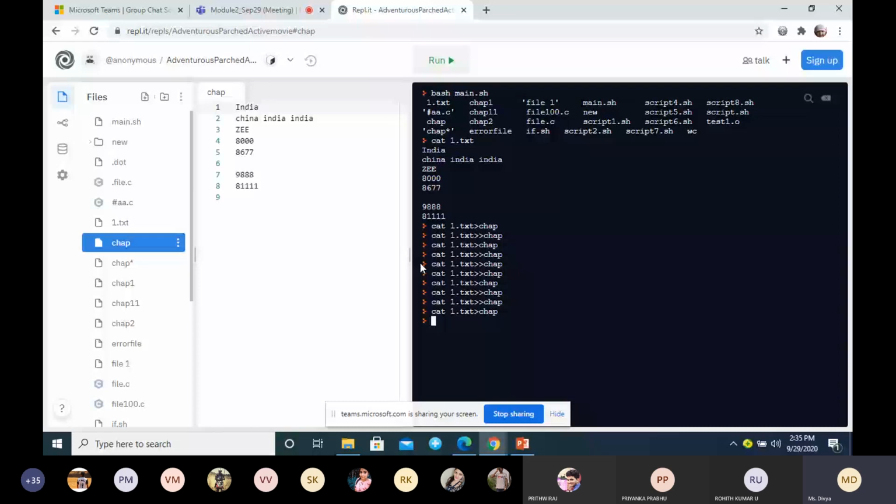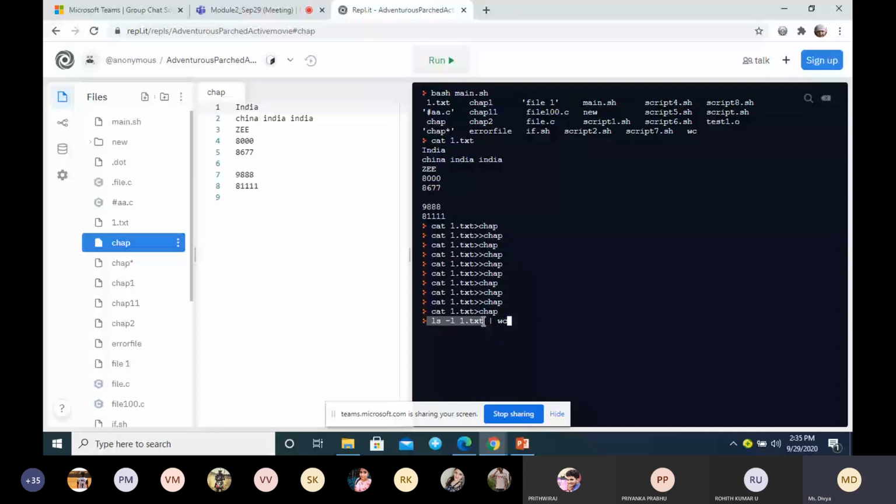That is the importance of the greater than and double greater than symbols. The next one is the pipe. To display the output, we can also make use of the pipe. See here, I am executing ls minus l. It will list all the file attributes, for the file 1.txt, and then wc. So I am executing the first command, which is ls minus l 1.txt, and it will list all the file attributes.